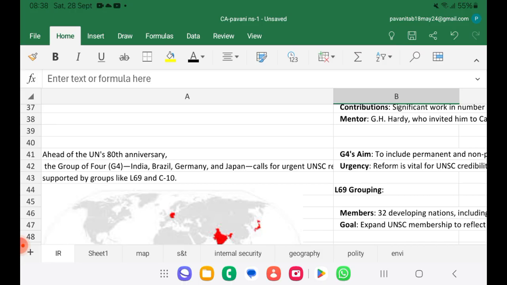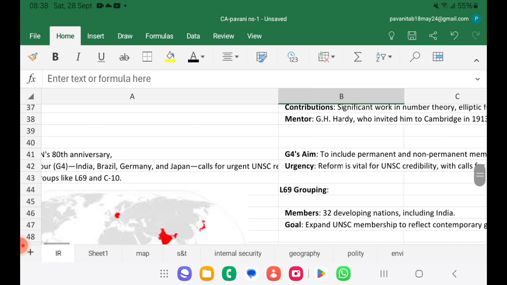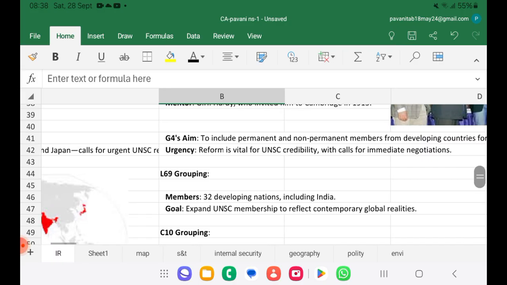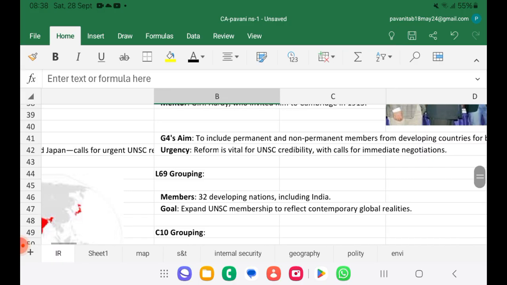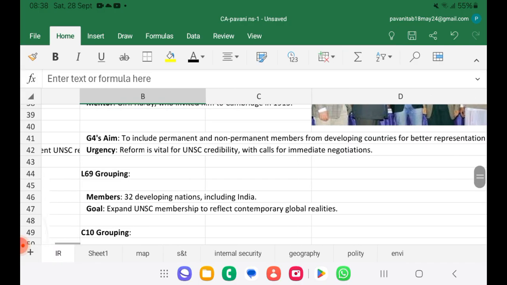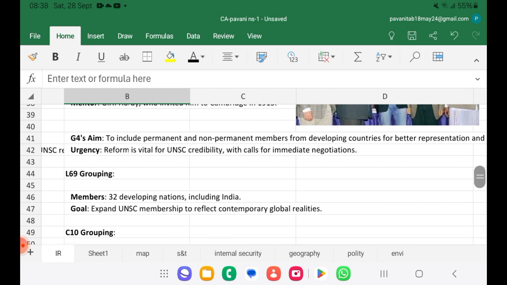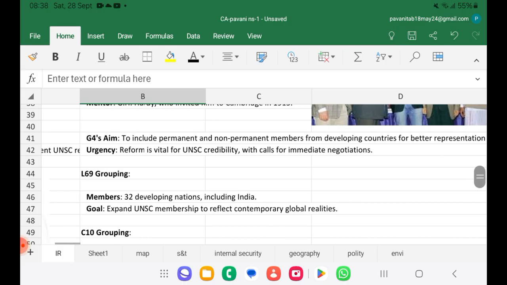This is also supported by groups like L69 and C10. G4 aims to include permanent and non-permanent members from developing countries, for better representation and transparency. The urgency is for UNSC reforms so that credibility is maintained, with calls for immediate negotiations.